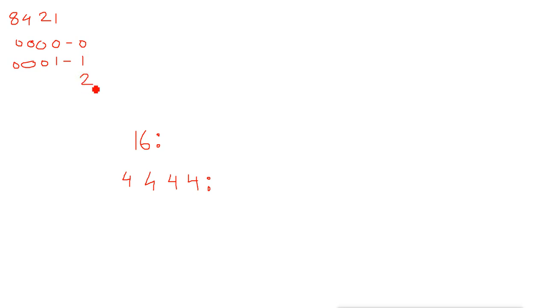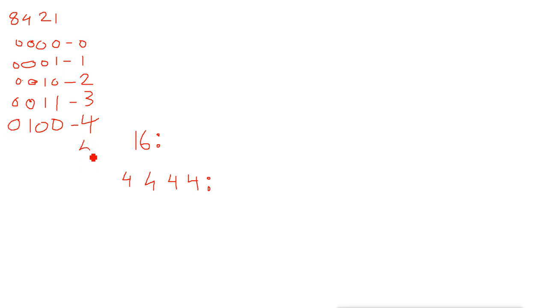For 2, the second bit is on, and the first, third and fourth bits remain 0. For 3, the first and second bits are on, and the third and fourth remain 0. For 4, the third bit is on and the other bits remain 0.